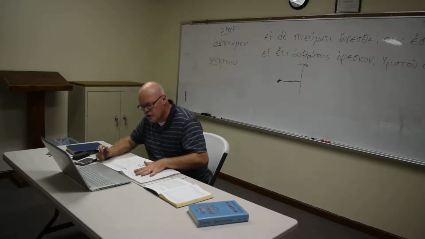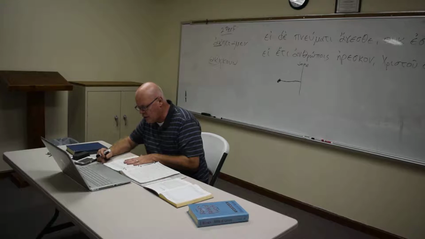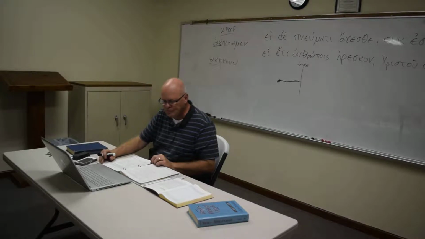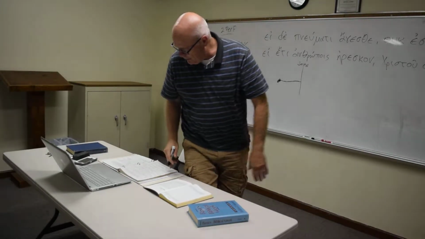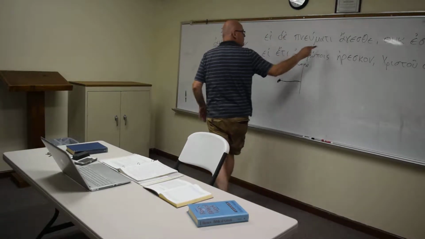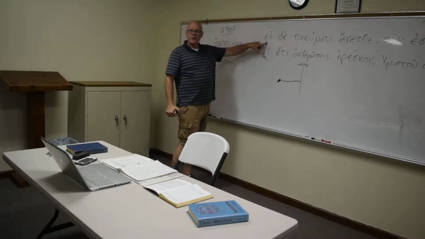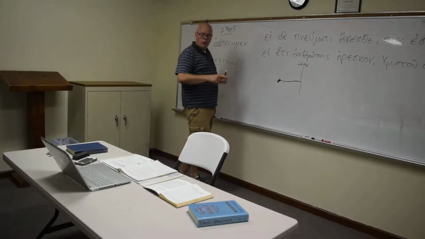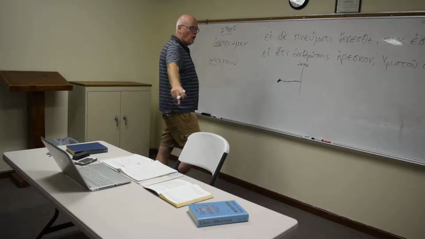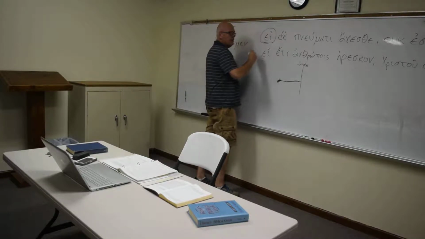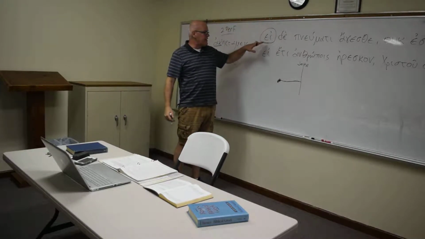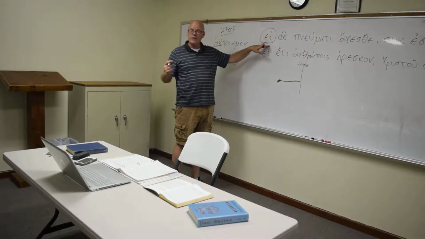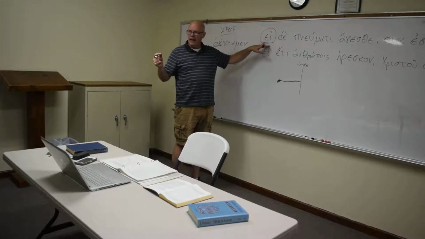All right, so if you go to the chart on 120, you also have a chart on the other side, which is a little different, but it's pretty much saying the same thing. I want you to see up here in Galatians 5:18. This is a first-class conditional sentence. So what we have here is the protasis, introduced by this, the ei. That's if. Now, in the first-class condition, you can also translate that as since.